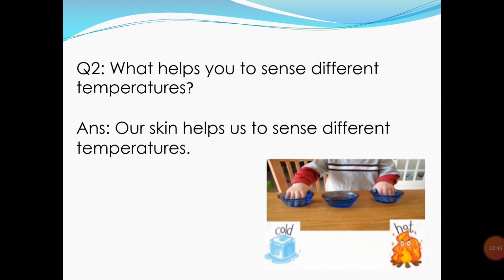If you are touching something that is cold, for example ice or a cold drink, you can easily feel that it is cold with the help of your skin. While if you are touching a hot pan, hot water or anything that is hot, you can feel the temperature of that thing with the help of your skin. So by touching anything, you can feel whether something is hot or cold. So our skin helps us to sense different temperatures.